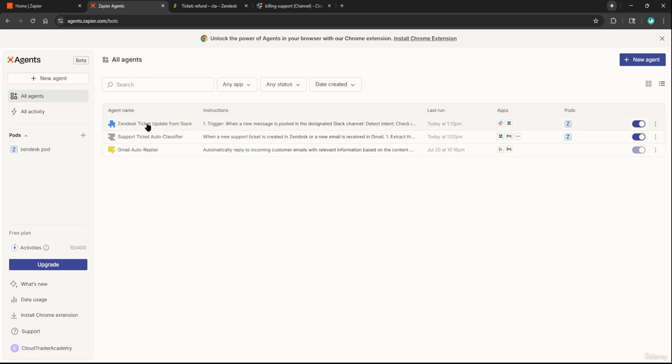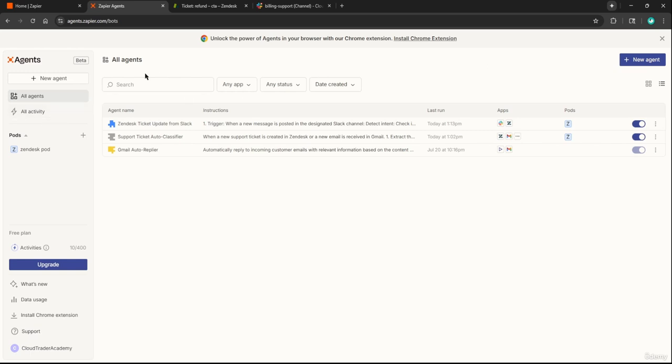So when you create an agent, you'll have an agent name, and then some default instructions will be populated. And of course, we'll be updating those to fit our needs. You'll also see last run details, the apps that it's working with. So we have Slack and Zendesk here. This one has Zendesk and Gmail, and it also has Slack. I don't know why there's not a logo there, but Slack is also included. Over here on the pods side, this is just the pods that it belongs to. The Gmail auto replier is a solo agent. It does not work with any other AI agent, so I did not create a pod for it.